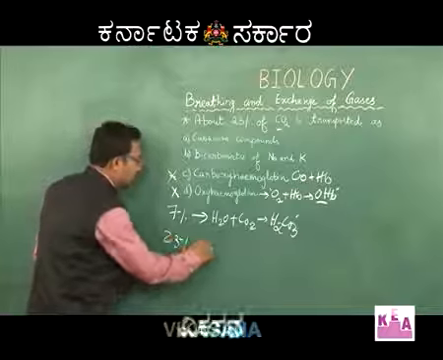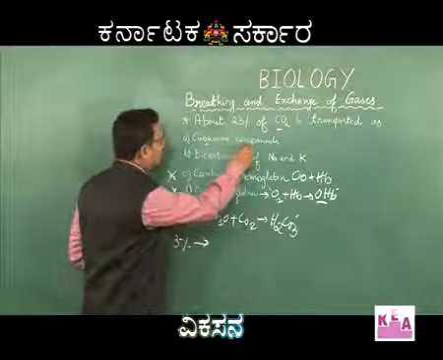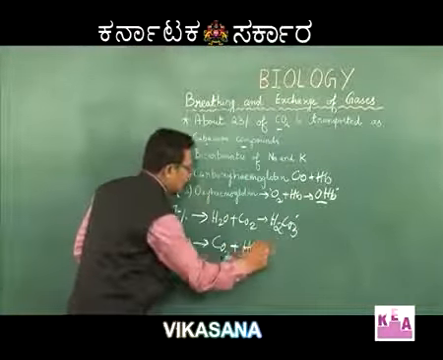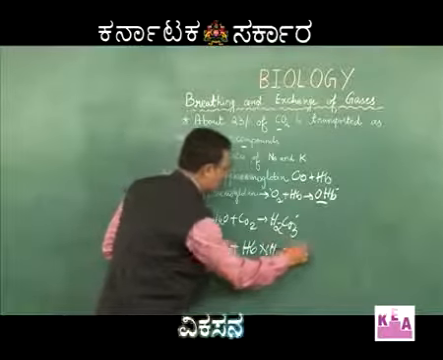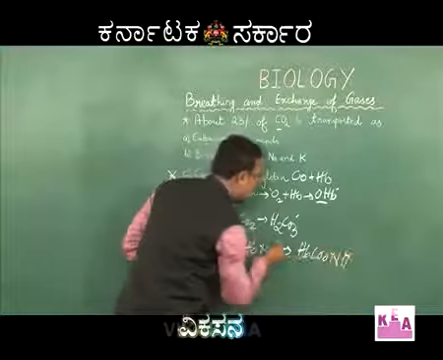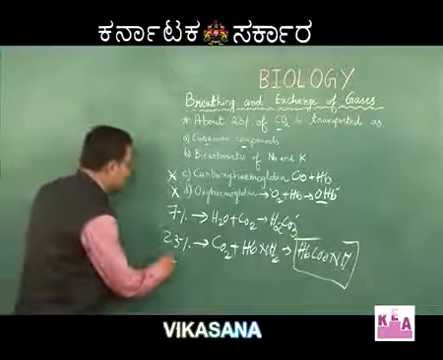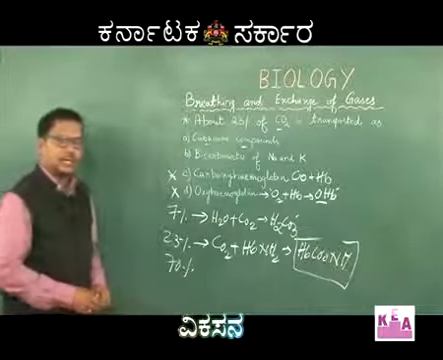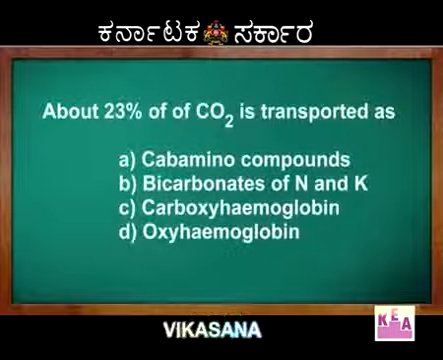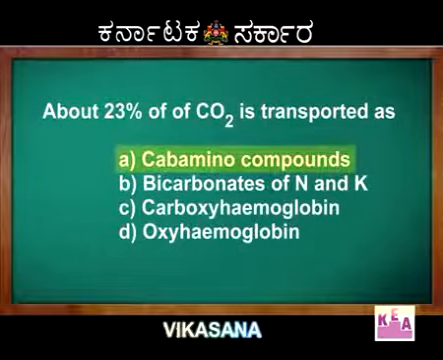23% of carbon dioxide is transported by combining with carbamino compound, that is carbon dioxide plus HbNH2 giving HbCOONH. So, this is carbamino hemoglobin. 70% of carbon dioxide is transported in the form of bicarbonates of sodium and potassium. So, the answer for this question is option A, that is carbamino compounds.